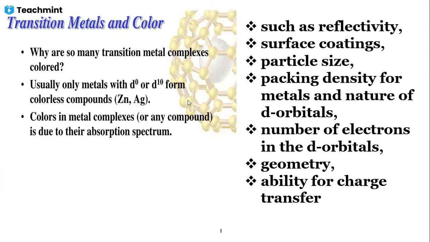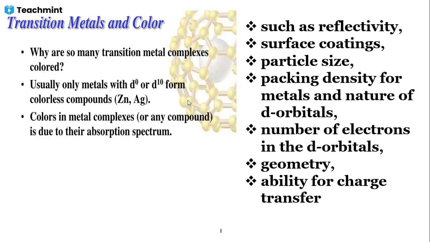Now, usually only metals with d0 or d10 form colorless compounds. Means zinc and silver, you can see this for their compounds because they have no d electrons. Means you can conclude that these are the questions we have to ask.